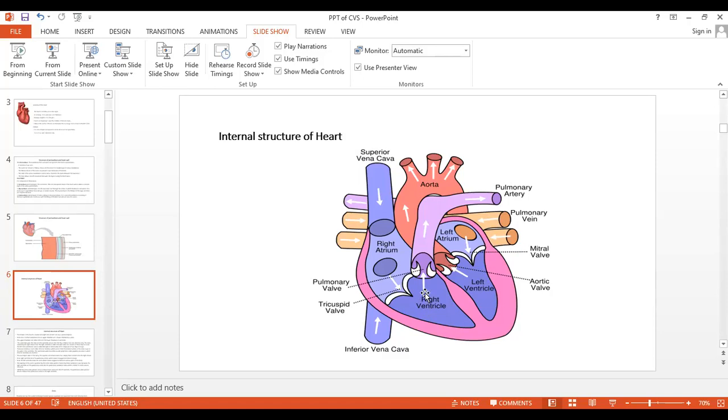Deoxygenated blood. And from the left ventricle, the systemic aorta arises, and it carries oxygenated blood. From this aorta, it supplies oxygenated blood all over the body, to all the tissues and cells.